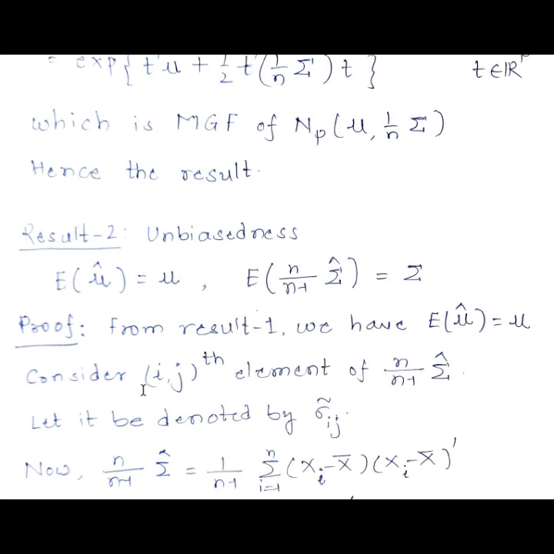So let us consider the ijth element of n upon n minus 1 sigma hat, so that we can talk about the expectation of the entire matrix itself. So suppose we are denoting this ijth element of this matrix by sigma ij curl.